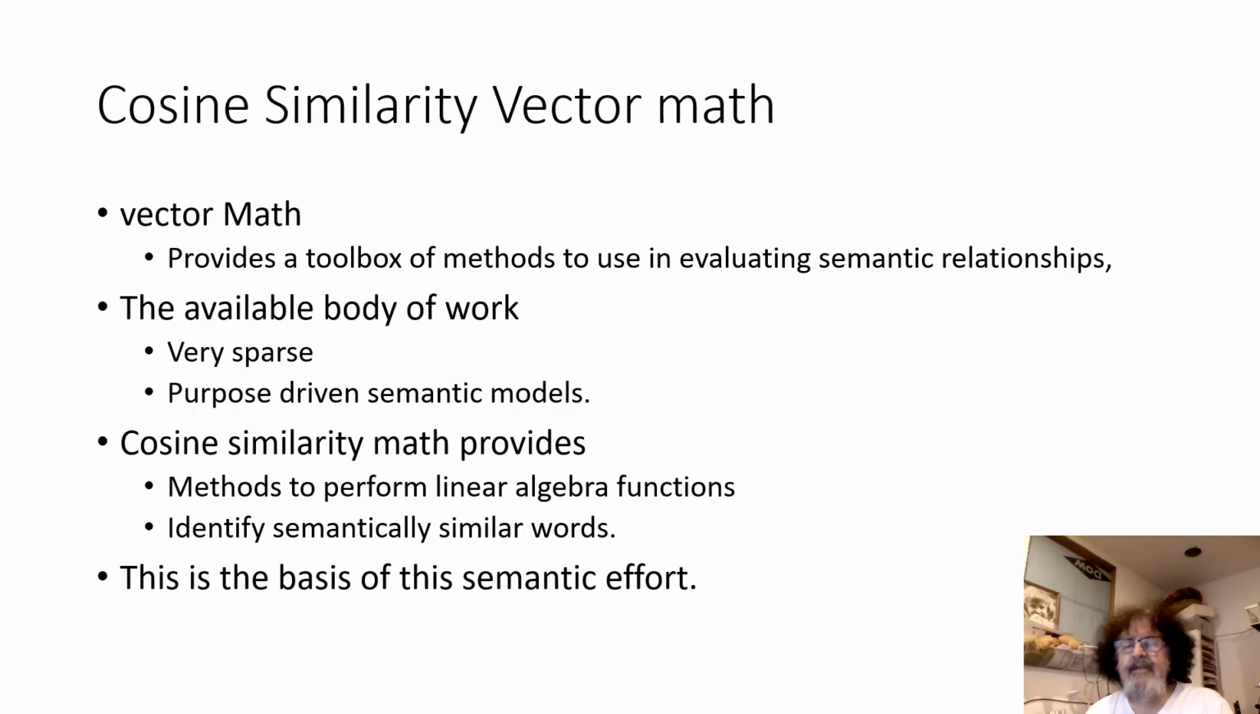Exploring cosine similarity with vector math provides a toolbox of methods to use in evaluating semantic relationships. However, the available body of work on this subject is very sparse, and there's very little work on purpose-driven semantic models being developed. Cosine similarity math provides methods to perform linear algebra functions to identify semantically similar words, and this is the basis of this semantic effort.